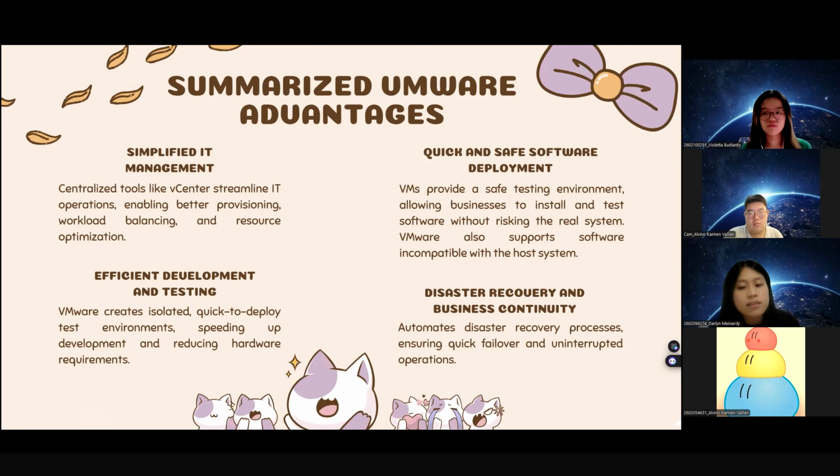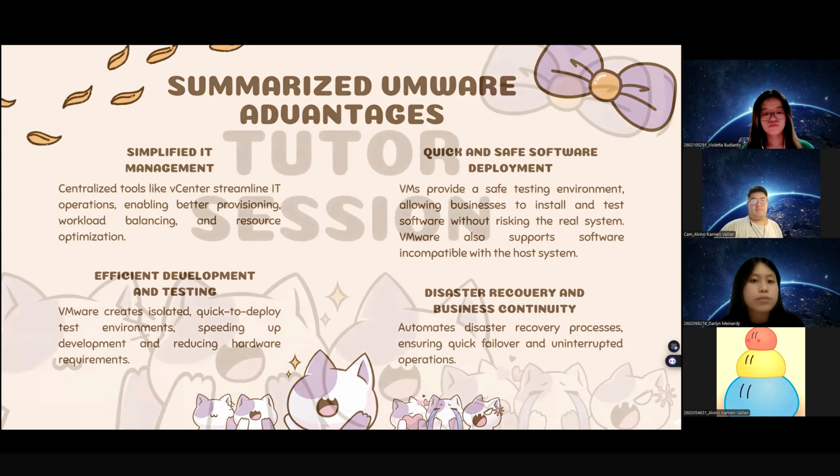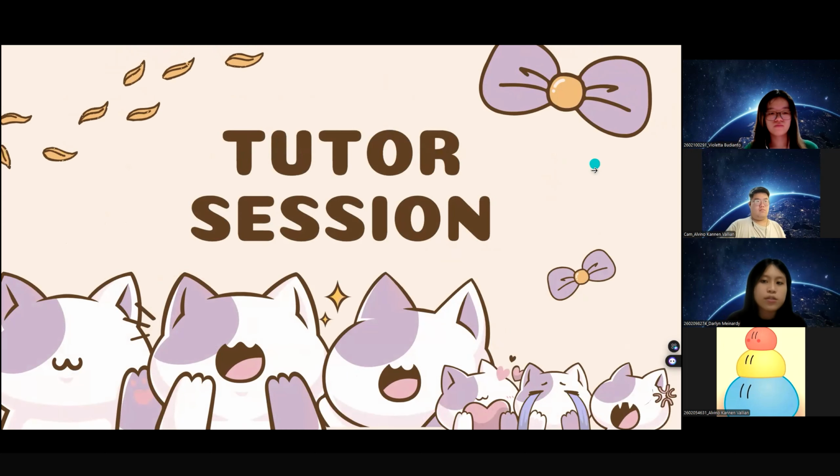And lastly is disaster recovery and business continuity. It helps automate disaster recovery processes, ensuring a quick failover and uninterrupted operations. So that is all for the advantages and why we chose VMware. Next is the tutorial session that will be led by Fio.